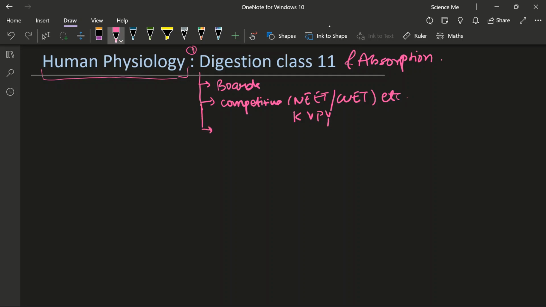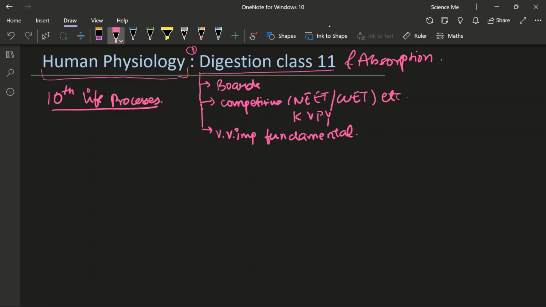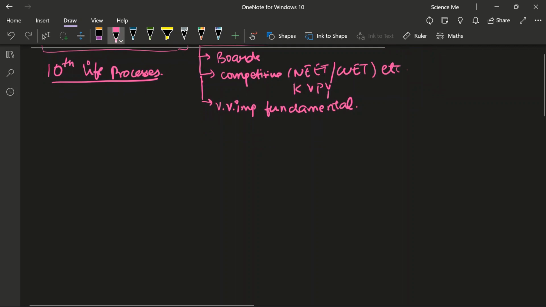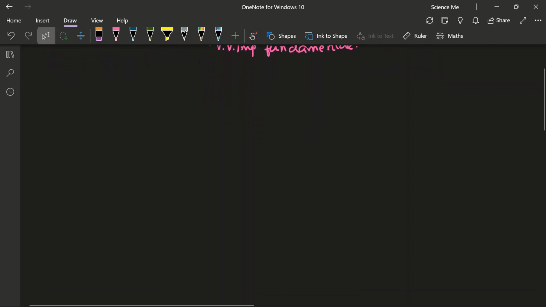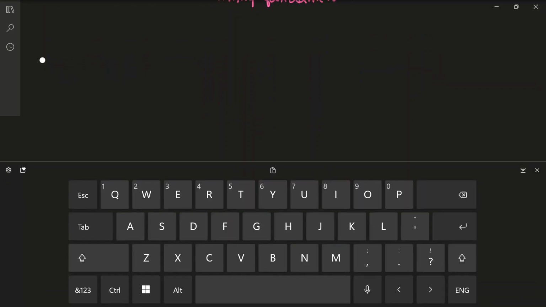This topic is very, very important, fundamental. It is the beginning of learning what digestion actually is. It's much more vast than what you have studied in class 10th under life processes. It's very important. So let us begin with what is digestion.